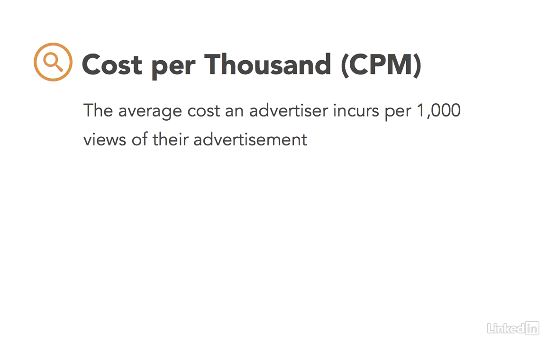However, when we look at our analytical data, we're going to see the metric CPM, which is basically telling us what costs we're incurring for every 1,000 views of our advertisement. So even though we're not paying based on CPM, it's still an important term and metric because we're going to use that in our analytical data.